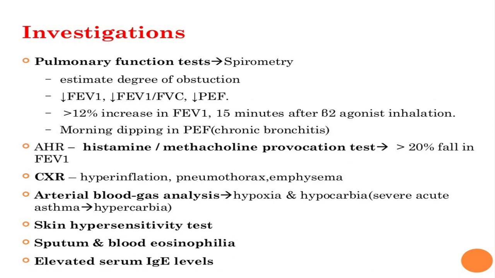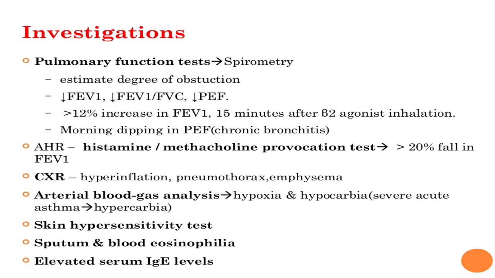So first is how asthma can be estimated. We can estimate the degree of obstruction by pulmonary function test, which includes spirometry. Spirometry reveals a decrease in FEV1, meaning decrease in forced expiratory volume in 1 second, as it is an obstructive condition, because expiration will be difficult, so air will not be easily moved out. There is also a decrease in FEV1 upon FVC ratio, and decrease in peak expiratory flow rate. So these are the components of PFT.